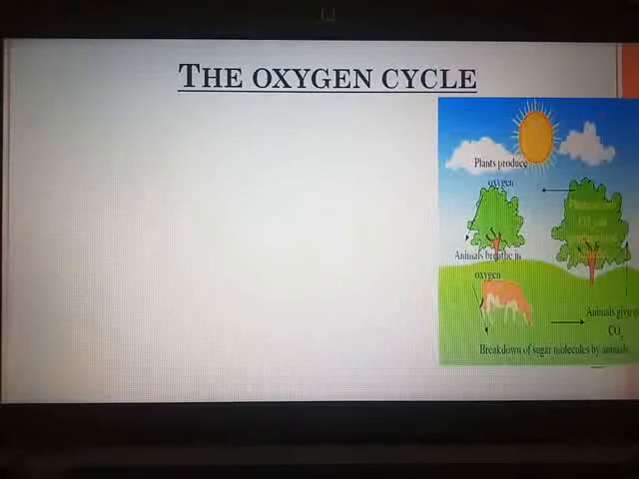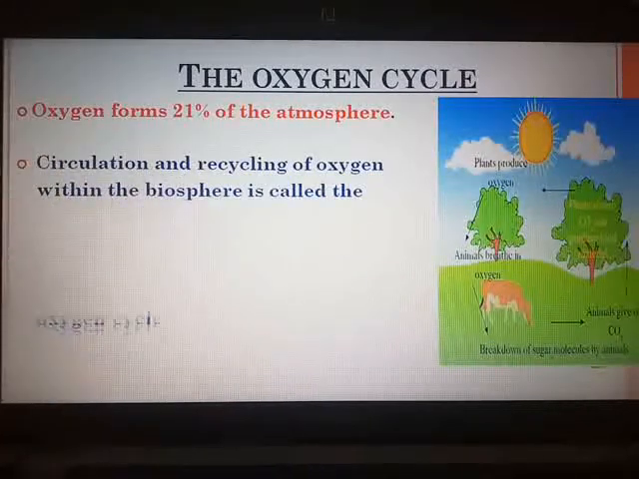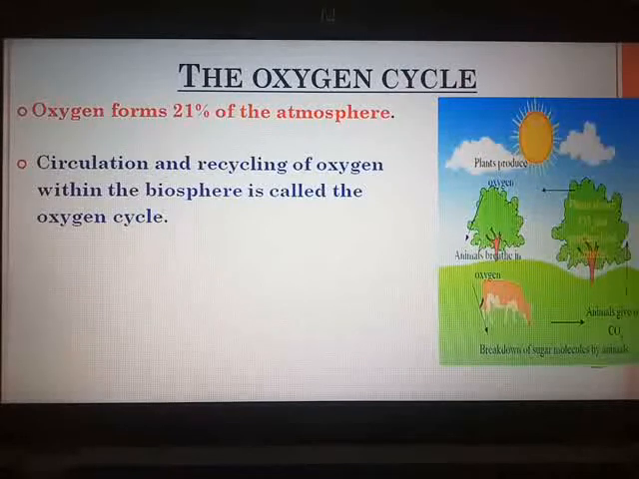Now we move towards the next biogeochemical cycle, that is the oxygen cycle. If you have just studied, oxygen forms 21% of the atmosphere. It is present also in the hydrosphere and lithosphere. And the circulation and recycling of oxygen within the biosphere is called the oxygen cycle. Now this oxygen cycle includes both the living and the non-living, that is biotic and abiotic components. It is continuously produced as well as used up in the atmosphere.